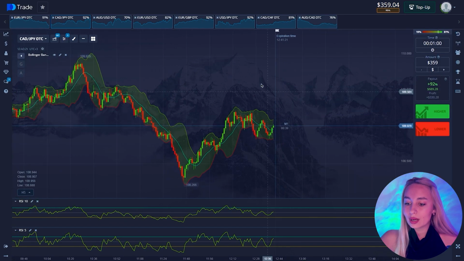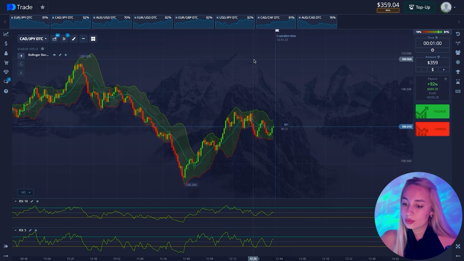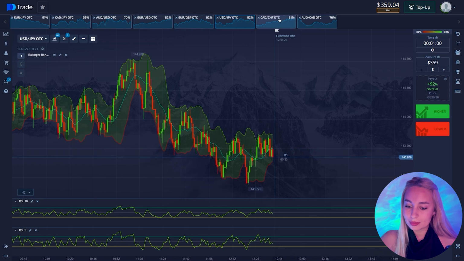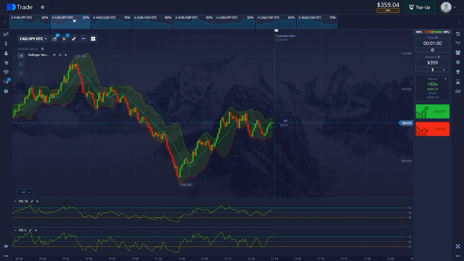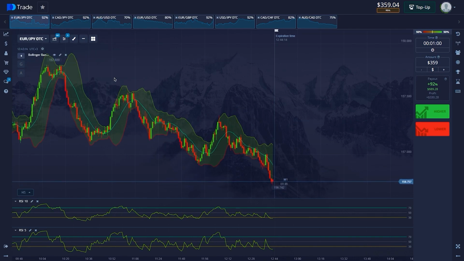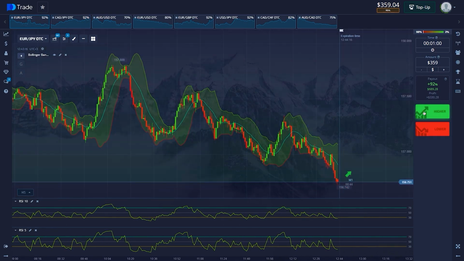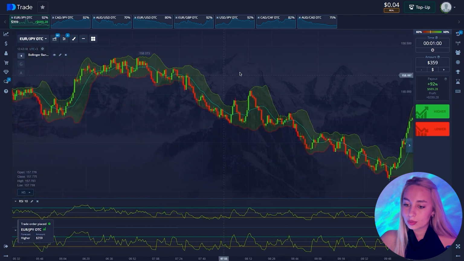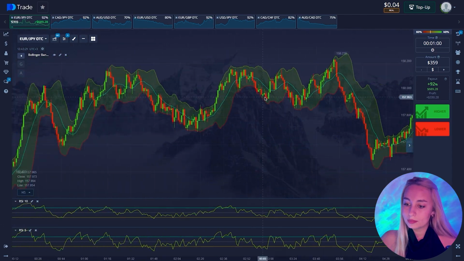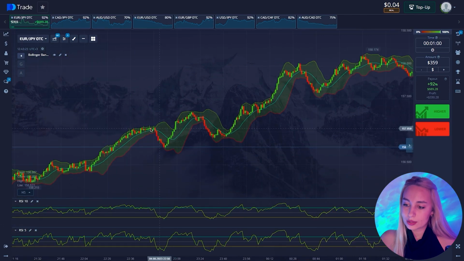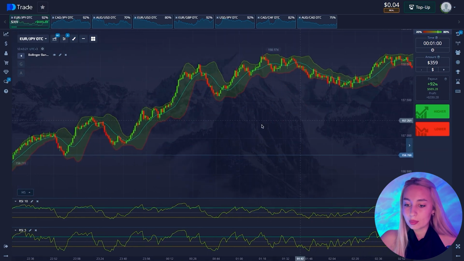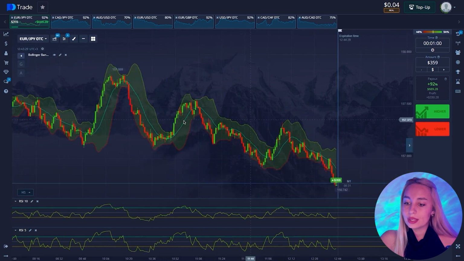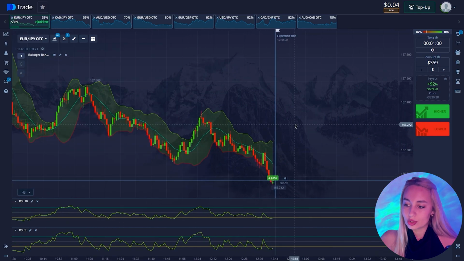Let's open another long trade. I will try to find a clearer signal and select the next currency pair. Here, we will open a long trade. I'm expecting a price correction. We've hit an ideal support area, which is a clear signal to open a long trade.